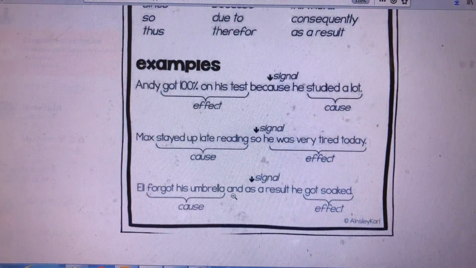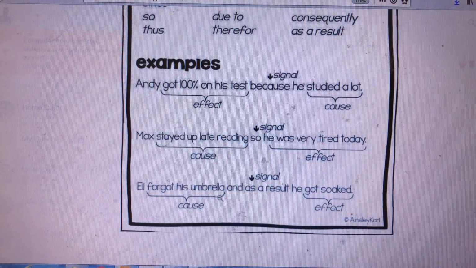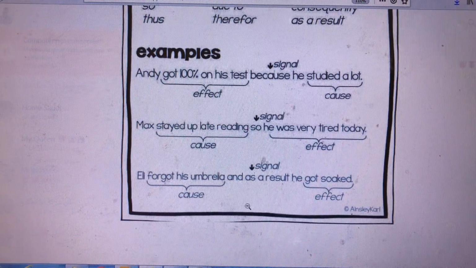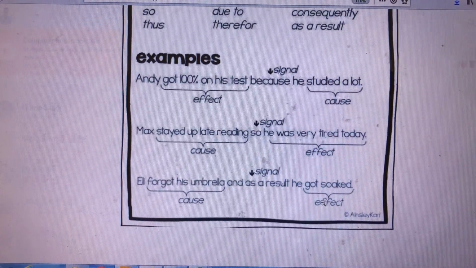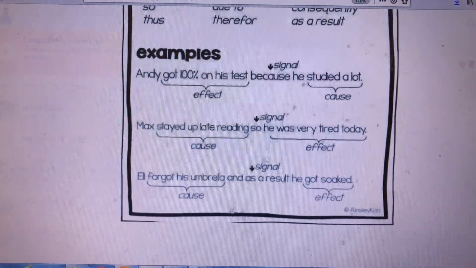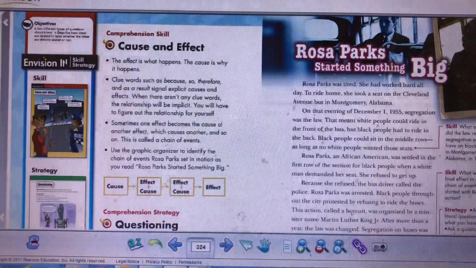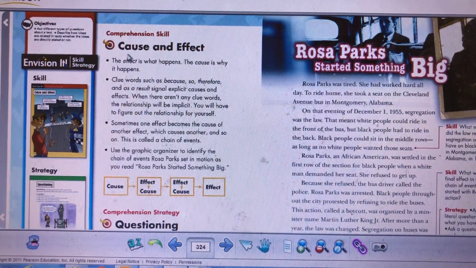Now, if we go to the last one here, you will find that Ellie forgot his umbrella and as a result, he got soaked. Ellie forgot his umbrella, this is the cause. He got soaked, this is the effect. Okay, we got now the cause and effect statements of the comprehension scale. Don't forget, guys, you will find cause and effect in the sentence or in any statement in the text or in the comprehension, and you will find a word that will link the two parts of the sentence to show you that this is the reason and this is the effect. Okay, this is the cause and effect comprehension scale of today.